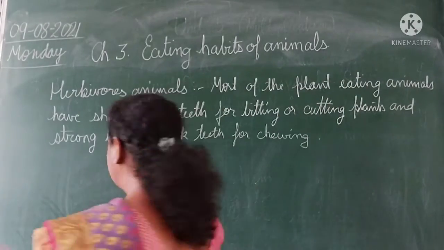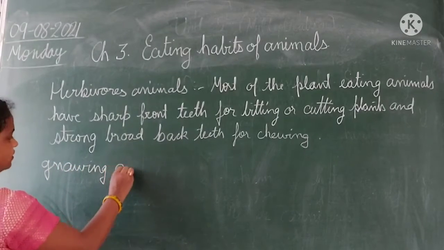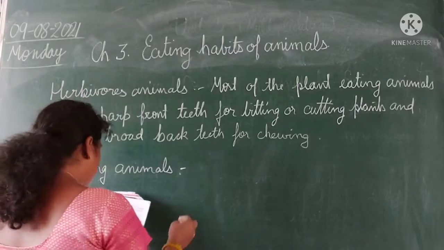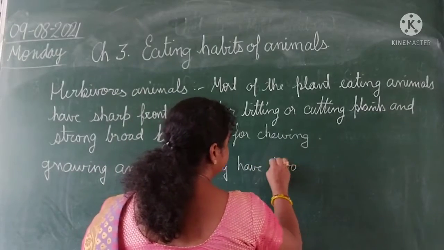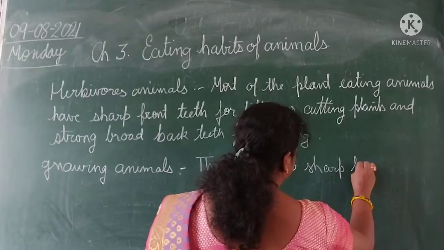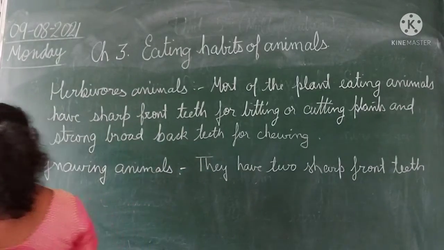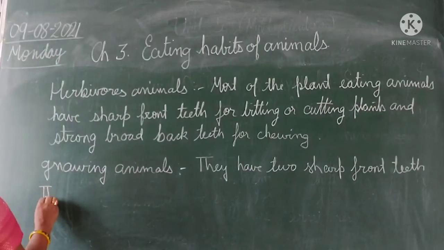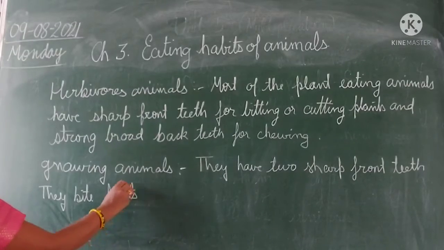Gnawing animals means they have two sharp front teeth, with which they bite fruit and seeds.